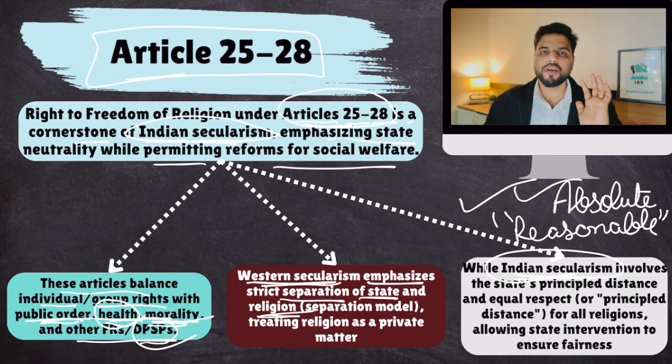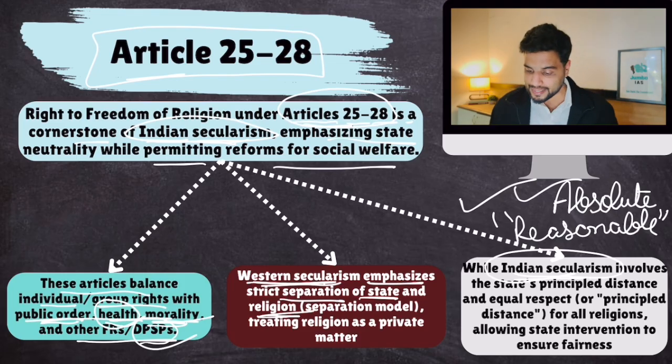The state can interfere with religion, but it has to remain equidistant with all religions. So if it is banning child marriage in Hinduism, it should ban child marriage in Islam as well, in Christianity as well. You understand? So the state will remain equidistant, but that doesn't mean that the state cannot intervene. This is the Indian definition of secularism. Though in your notes it will be explained with more clarity. But you understand the gist of the matter, right?